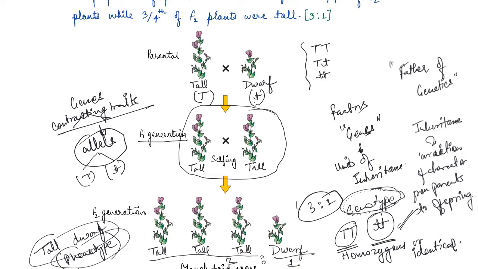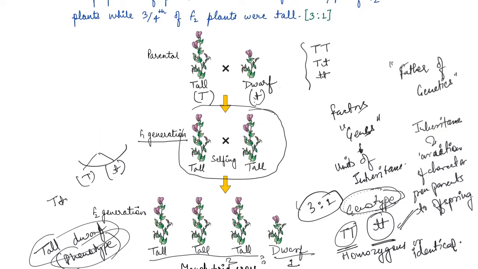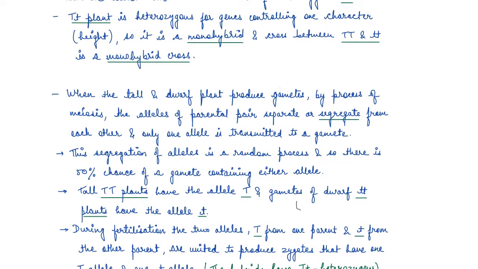Now, Mendel found the phenotype of the F1 heterozygote, which had one tall and one dwarf allele, right? So let's see what he proposed after this. He proposed that in a pair of dissimilar factors, as in this plant, here we have heterozygous genes.